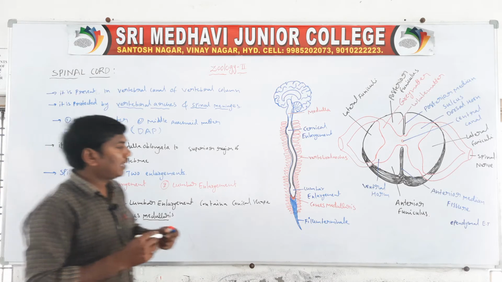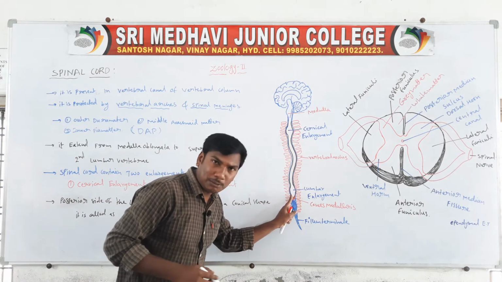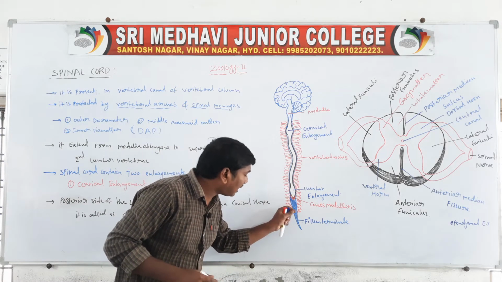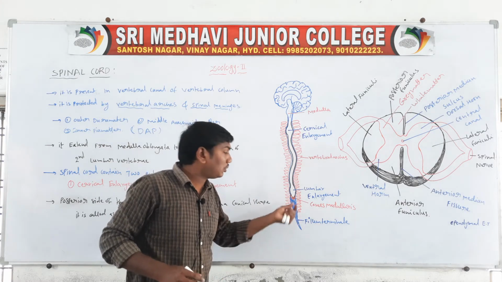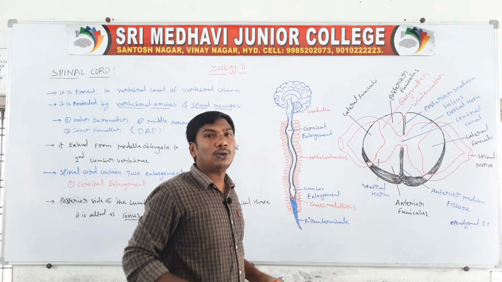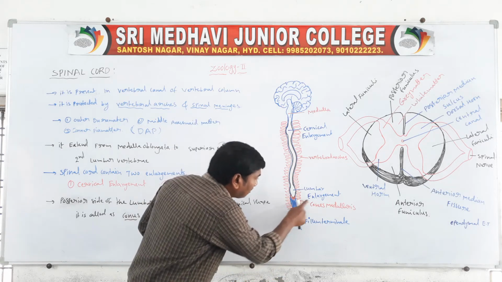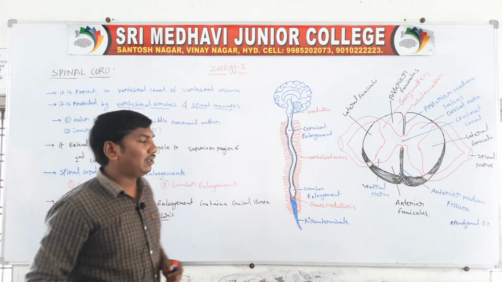Below the lumbar enlargement, the posterior side contains a conical-shaped structure. This conical-shaped structure is called the conus medullaris.